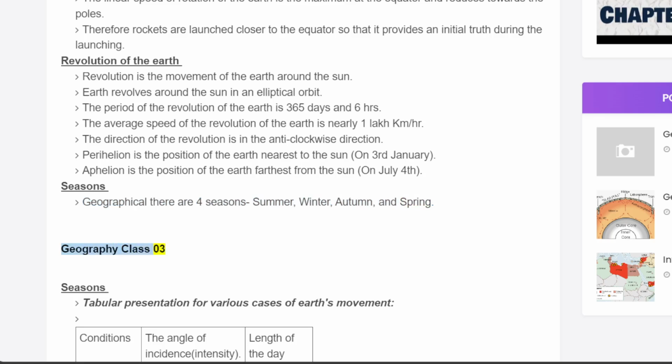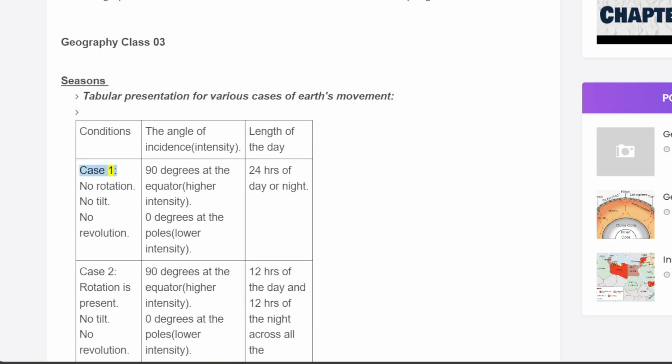Geography Class 03. Seasons. Tabular presentation for various cases of Earth's movement. Conditions: the angle of incidence, intensity, length of the day. Case 1: no rotation, no tilt, no revolution. 90 degrees at the equator, higher intensity. 0 degrees at the poles, lower intensity. 24 hours of day or night.